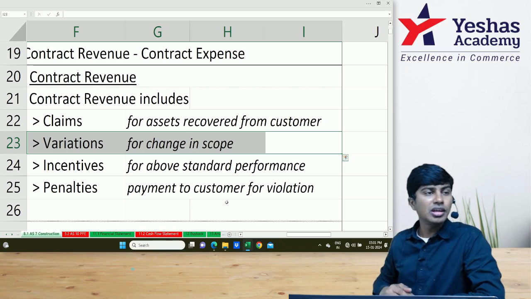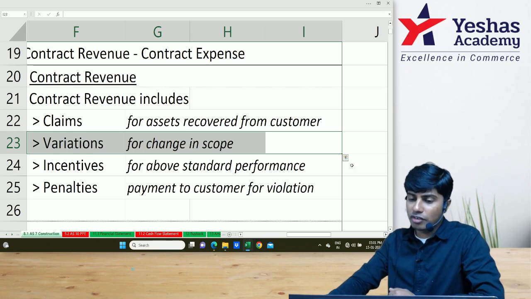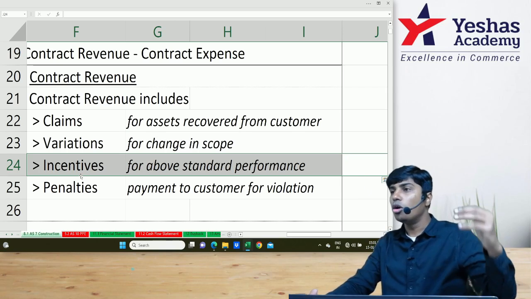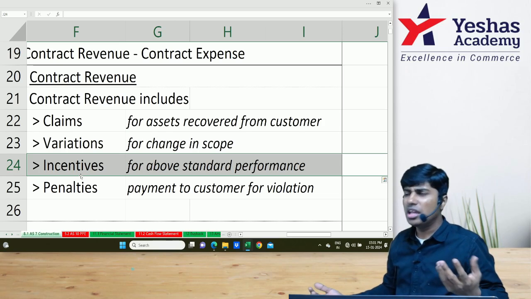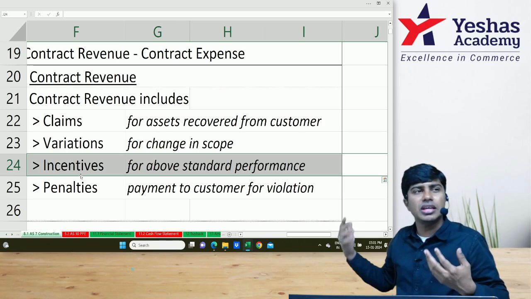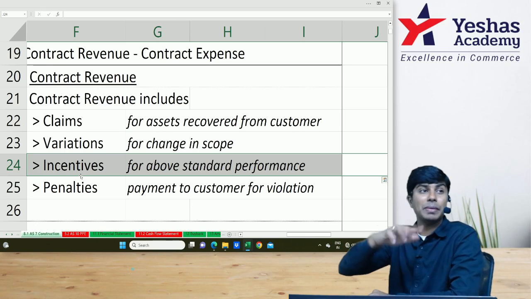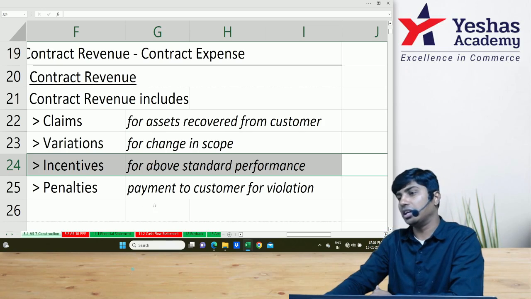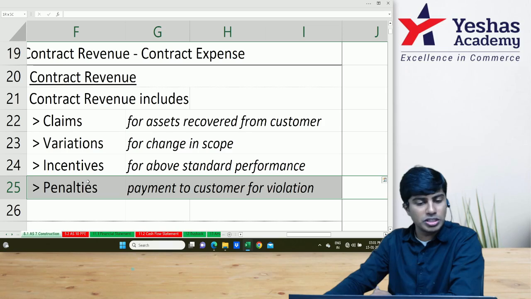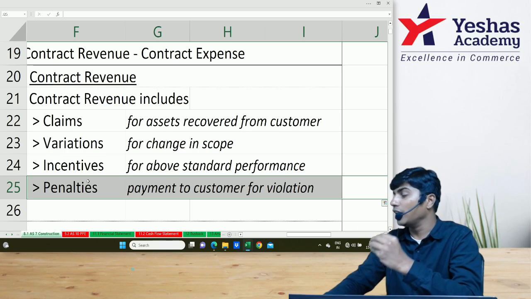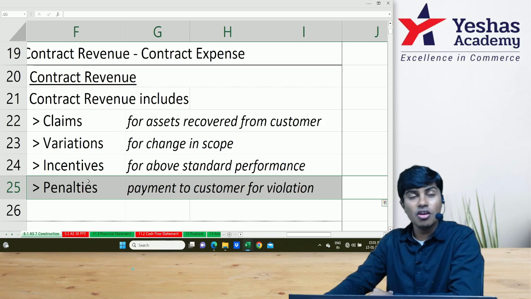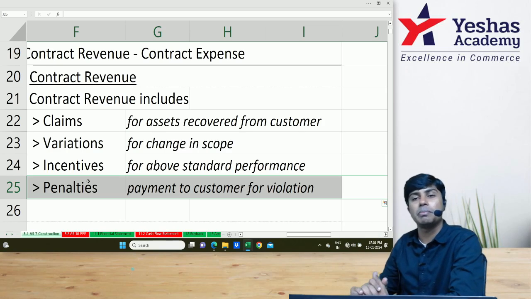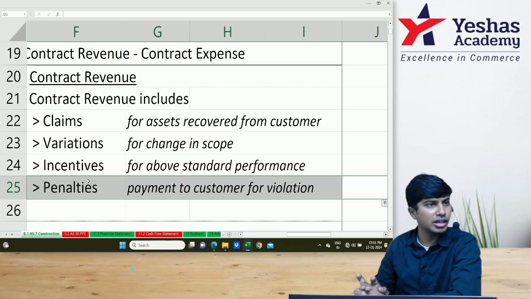That is variation. Incentive is what we get for faster completion of the project, or permission for completion on time, or for better quality than what we promised. If we make the customer happy with our project, then they'll keep us happy by giving us additional consideration, that is incentive. And last one is penalty. For any deviation from the project, for any misconduct, for any nuisance that we create, for any delay, if the customer has to face any adversity, we compensate them by paying penalty. This will be deducted from our contract revenue.